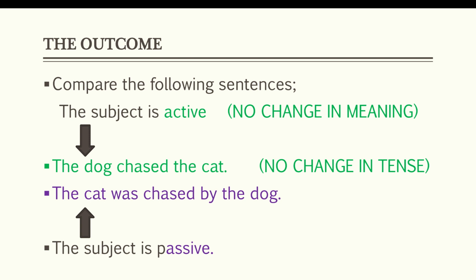Number 1. किसी भी sentence के active and passive voice दोनों sentences में समान अर्थ होता है, the same meaning होता है. Number 2. There is the same tense used in the active and passive voice of a sentence. It means when we change the active voice into passive voice or the passive voice into active voice, there will be no change in tense of the sentence. Tense में कोई परिवर्तन नहीं होगा, same tense ही use किया जाएगा.